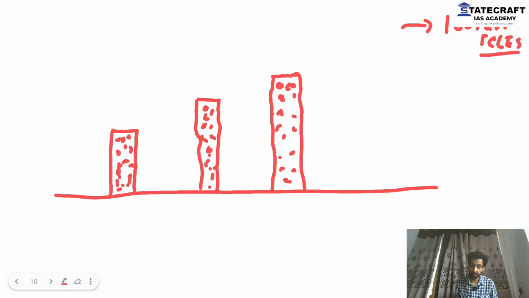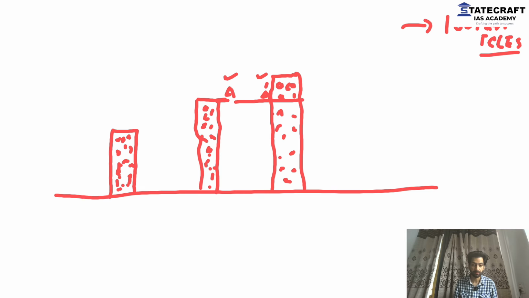Now, listen to me very carefully to what I'm going to say. 100 particles in each and every place. Let's say this is A, and at the same level we come here. This is A dash. Okay? Tell me something, where do you think there will be more pressure? At A or A dash?